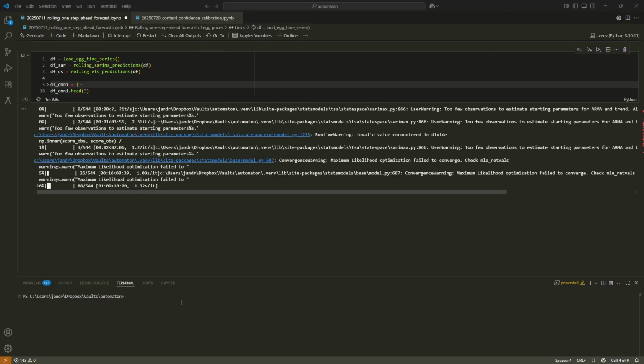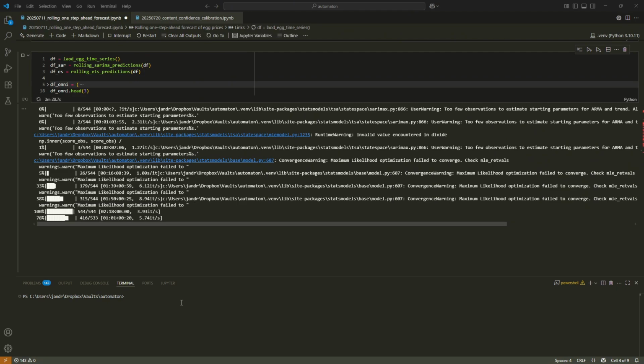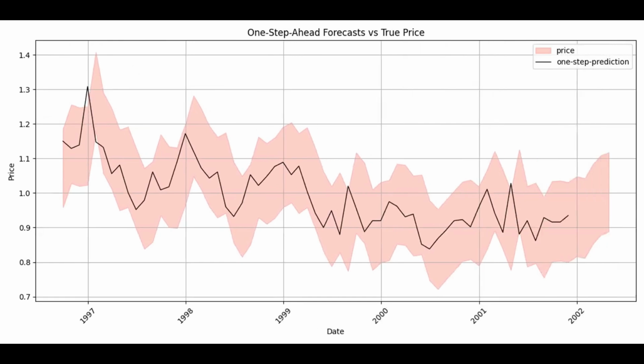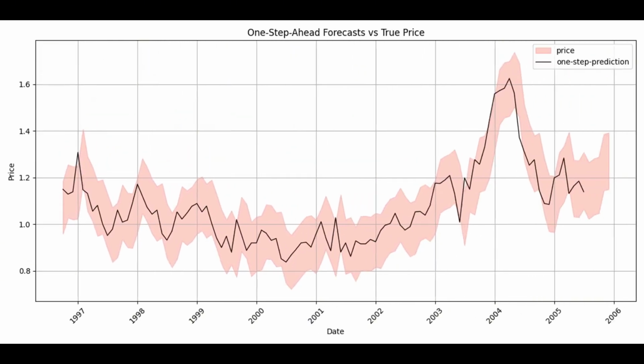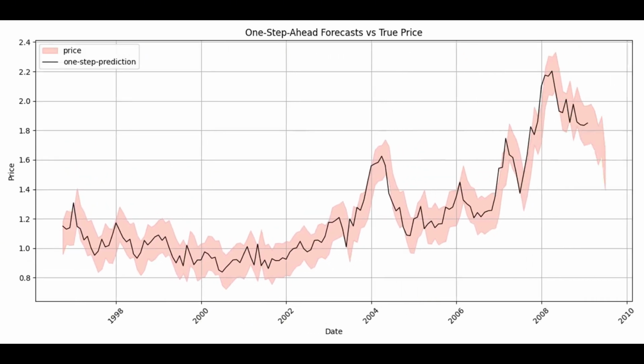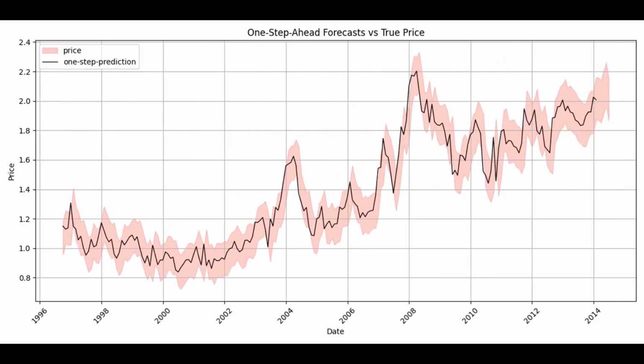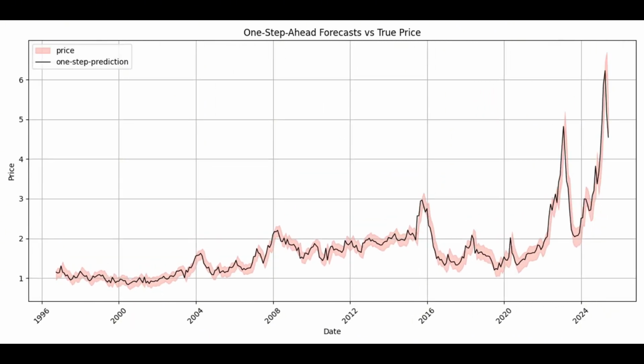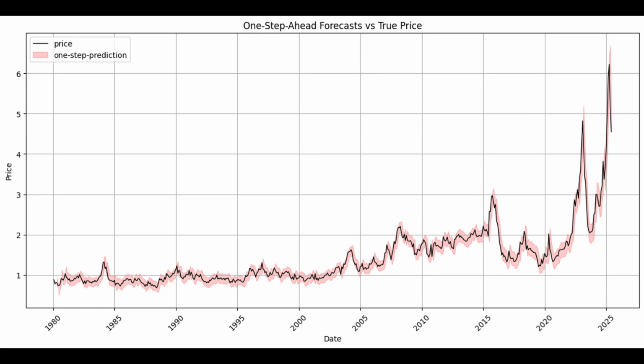Real models are rarely this clean. We will consider the SARIMA model fitted to historical egg price data from the FRED database. This model produces not only a point estimate, but also a confidence interval as predictions. Before we proceed, we must first define what confidence intervals are and how they are computed, as they are often